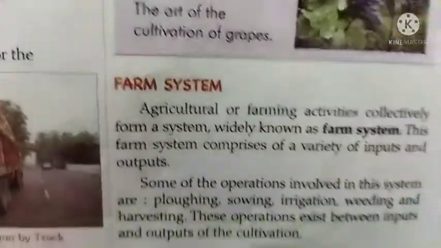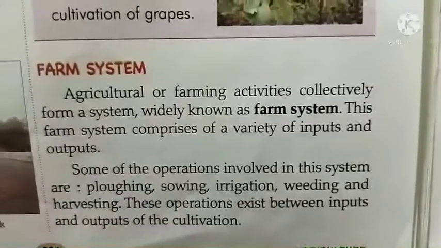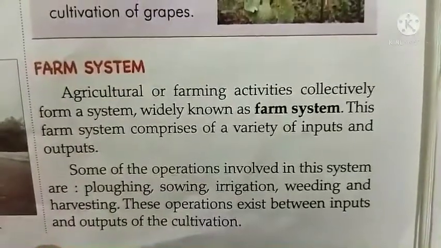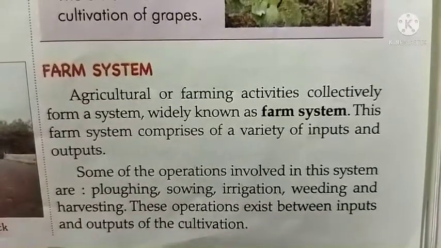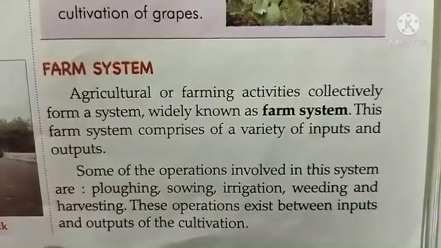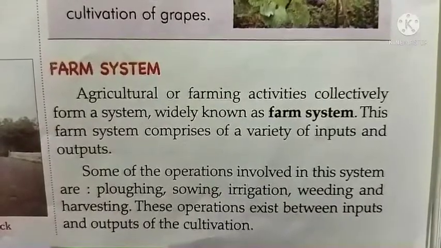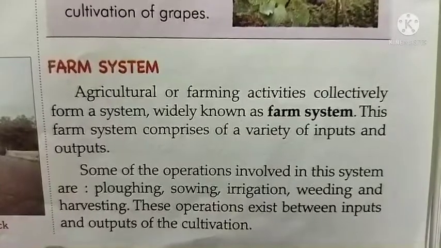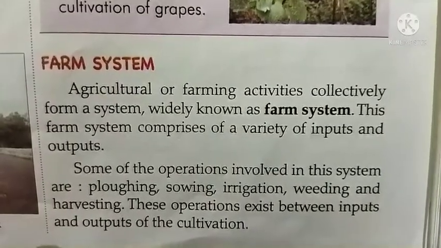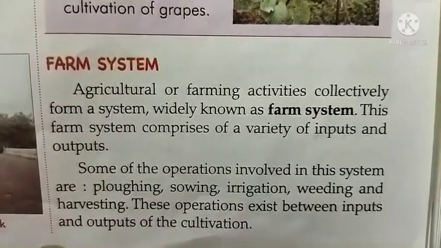Now, what is a farm system? Agriculture or farming activities collectively form a system, widely known as farm system. This farm system comprises a variety of inputs and outputs. Some of the operations involved in this system are plowing, sowing, irrigation, weeding, and harvesting. These operations exist between inputs and outputs of the cultivation.